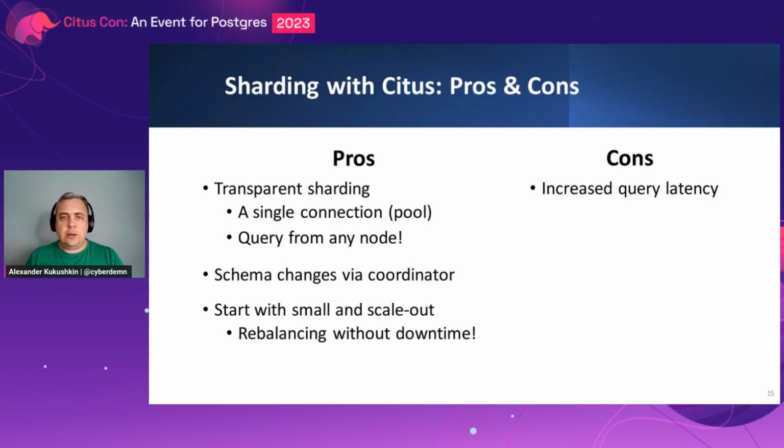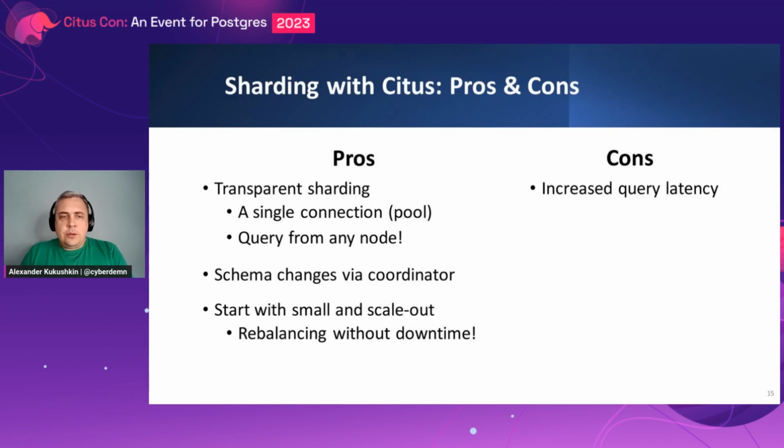It's a single connection pool, but at the same time, Citus provides you the ability to connect to any of the worker nodes and also run any query, and it will work the same way as it works with the coordinator. Although you cannot currently deploy schema changes via the worker nodes.